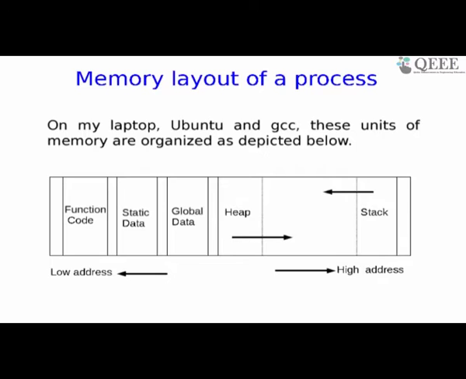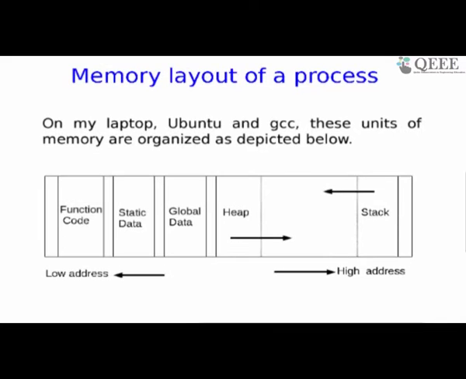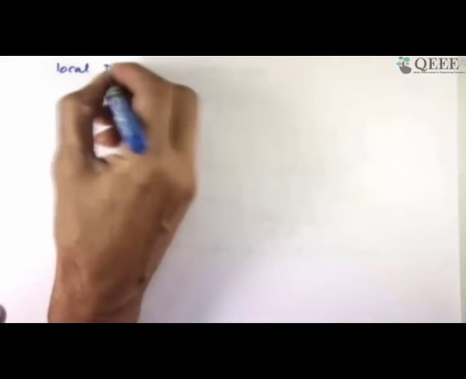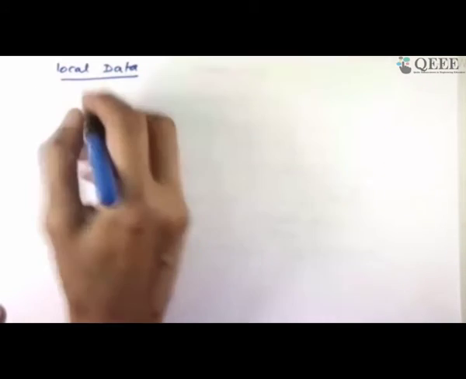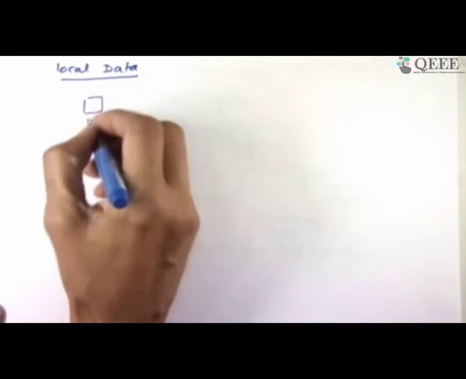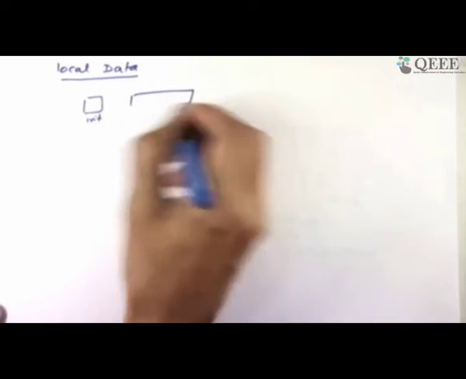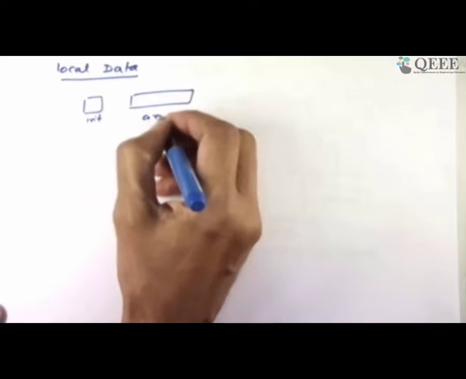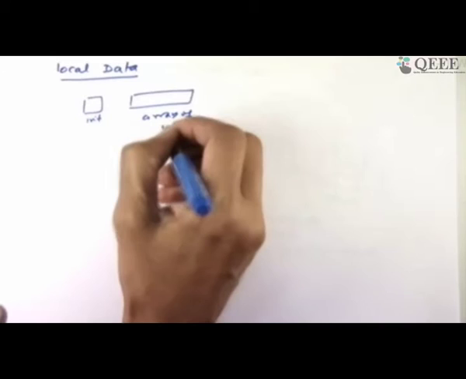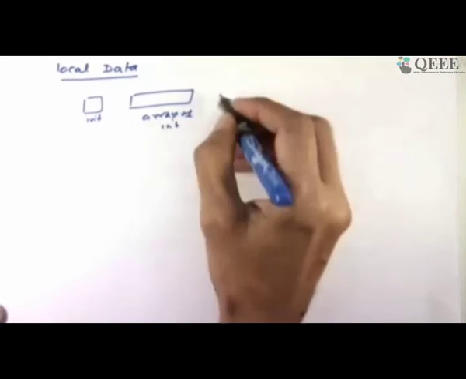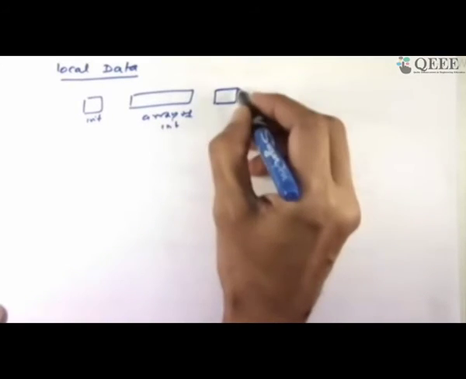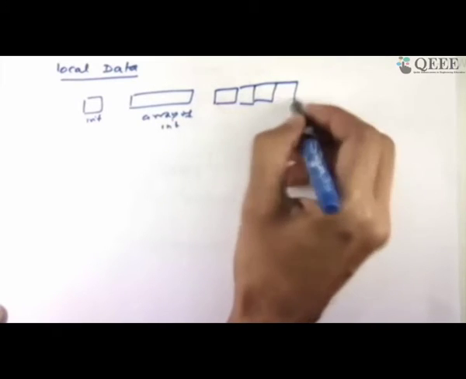What you can be guaranteed is this. Let's assume that you are declaring some local data. It can be global data, it can be anything. Some data you have declared. So let's say you have declared maybe an int, maybe an array of something, maybe an array of int, which is consecutive. Locations in arrays are bound to be consecutive. Maybe you have an array of structures, and so on.